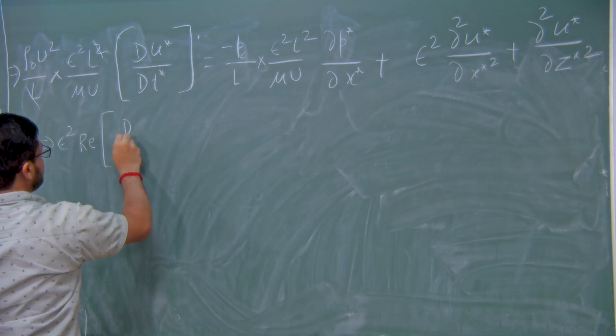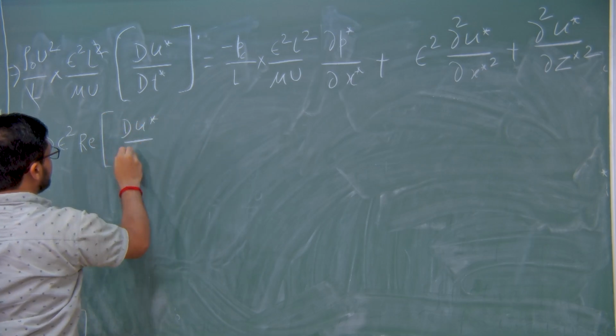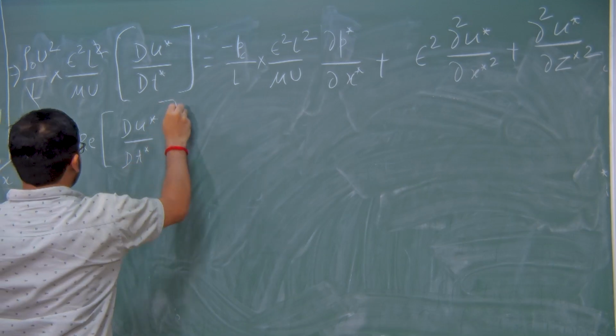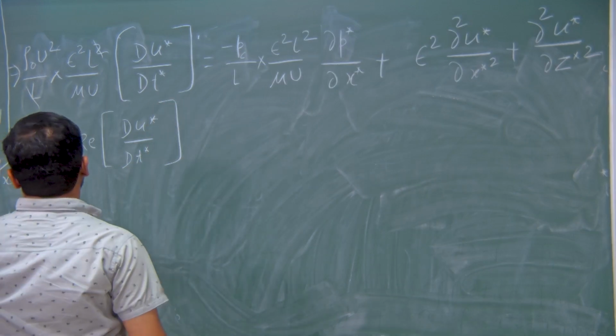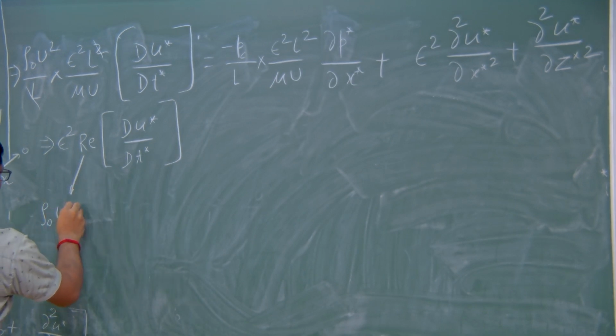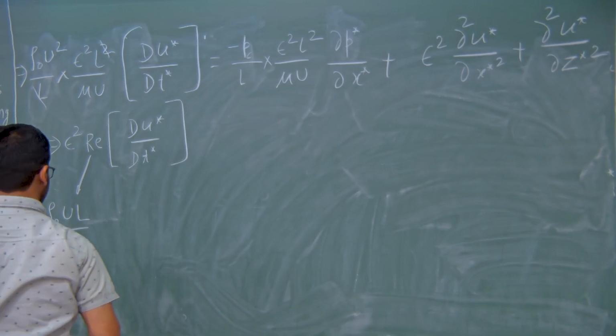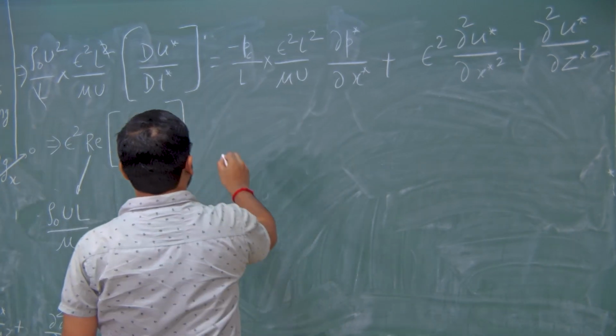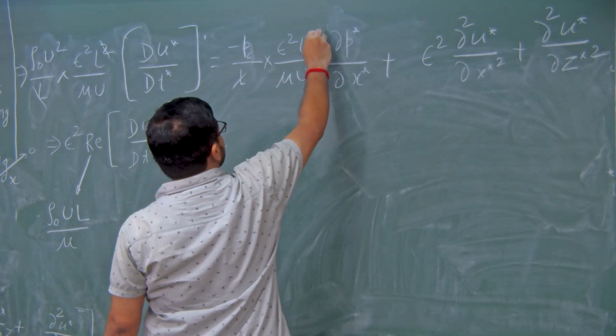So, this is multiplied by du star upon dt star, where R e is nothing but rho naught u L upon mu. Here L will again cancel out.